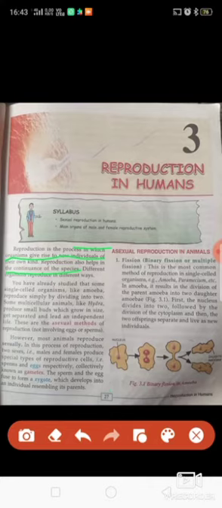So what is the meaning of asexual? Asexual, A means one. If a single organism is responsible for the reproduction, then it is called asexual reproduction. As you can see in the picture, this is an amoeba, and in between you can see the dots which I am putting here. So this is a nucleus. This nucleus divides into two nuclei, and then the inner walls also divide, and the organism is able to form two cells, and each cell has a nucleus.